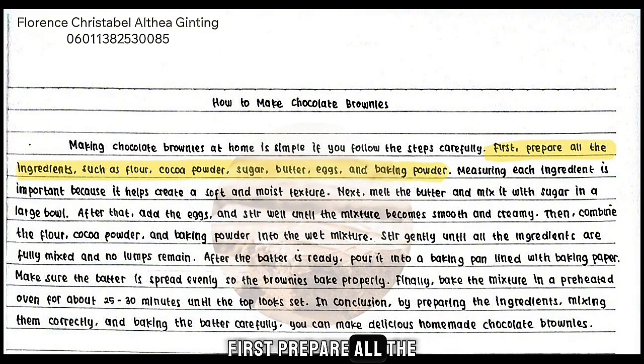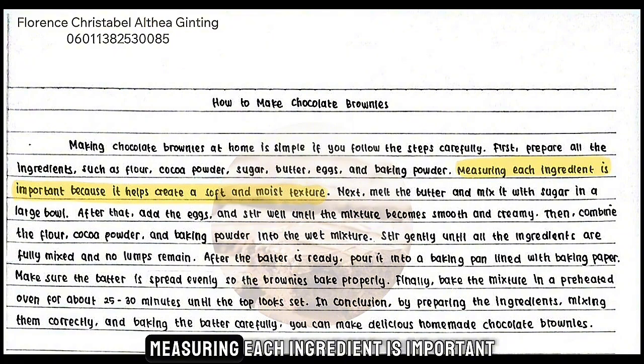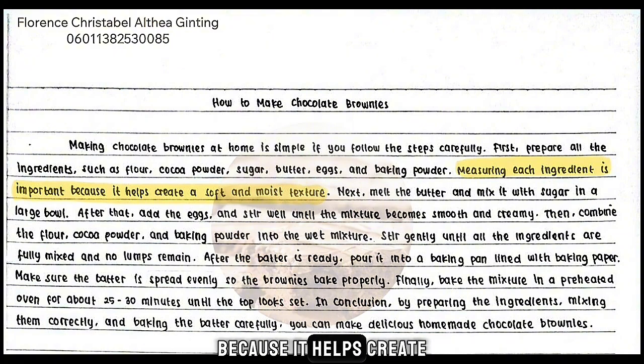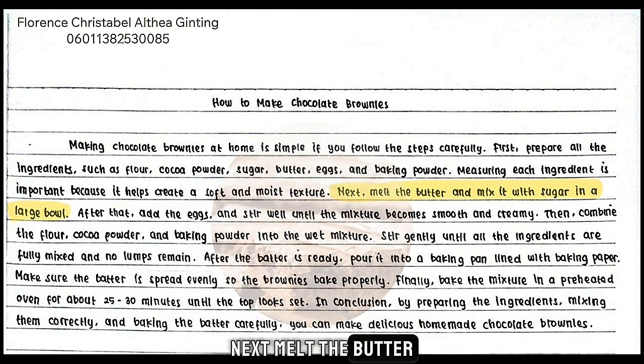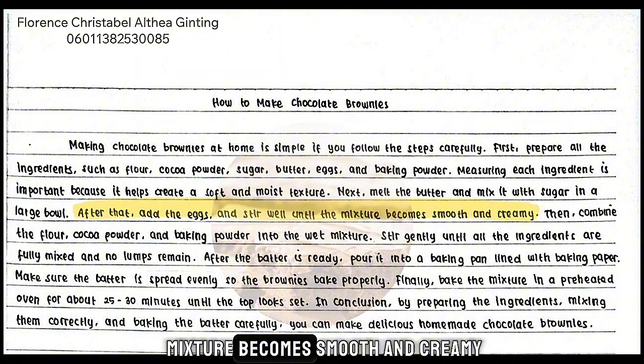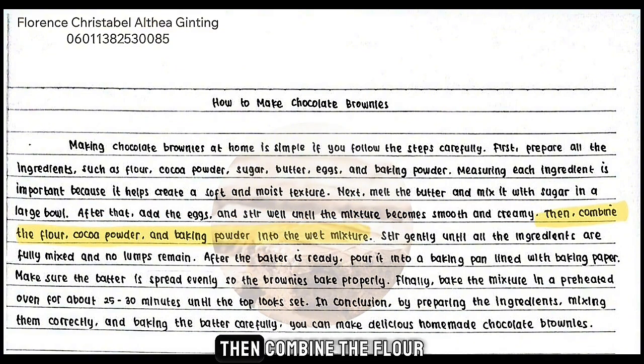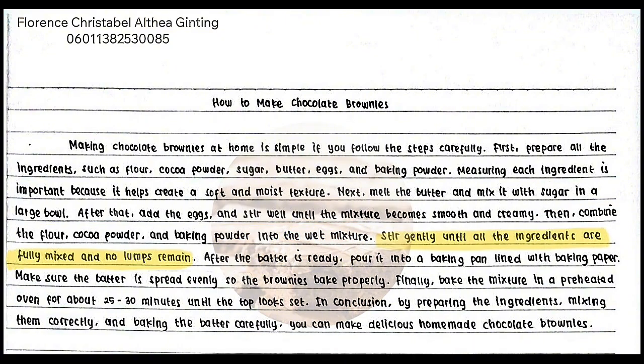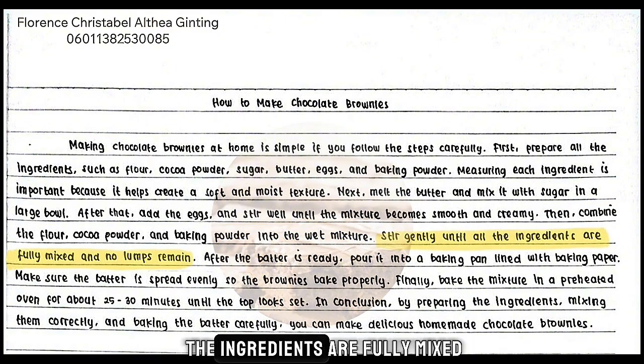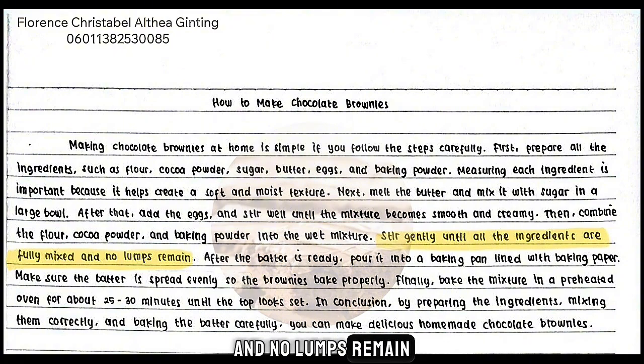First, prepare all the ingredients such as flour, cocoa powder, sugar, butter, eggs, and baking powder. Measuring each ingredient is important because it helps create a soft and moist texture. Next, melt the butter and mix it with sugar in a large bowl. After that, add the eggs and stir well until the mixture becomes smooth and creamy. Then, combine the flour, cocoa powder, and baking powder into the wet mixture. Stir gently until all the ingredients are fully mixed and no lumps remain.